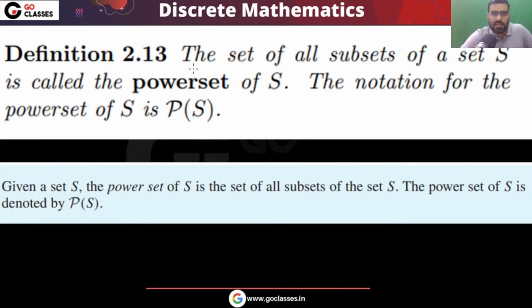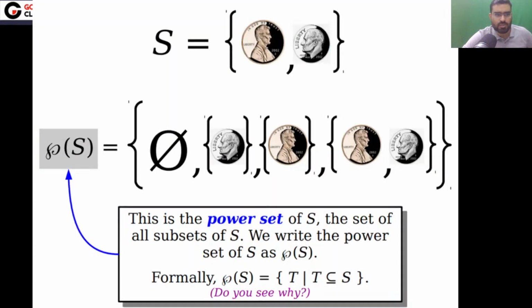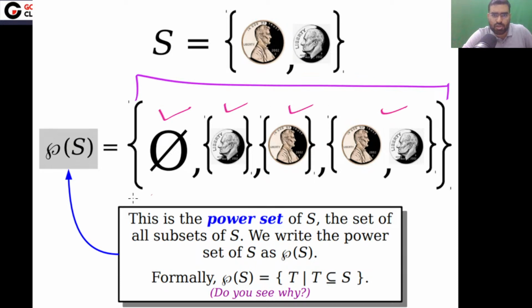Now let's move on. So what is a power set? Power set means set of all subsets of S. That is power set of S. That means set of all subsets of a set S. That is called power set. Like this set, you can notice in this set you have two elements, so the power set will have four elements. This is your power set. In this you have all the subsets of S.